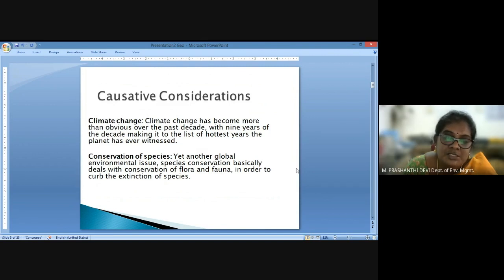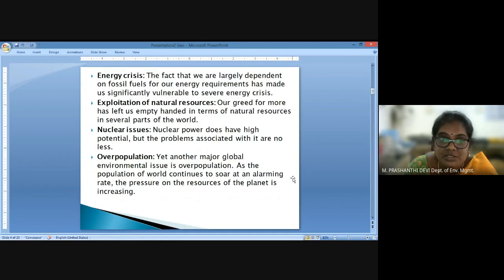Another aspect that we have to consider is the conservation of species, which is another global environmental issue. A lot of species, in terms of flora and fauna, are being conserved so that we can stop the extinction of species, particularly keystone species or very important indicator species.